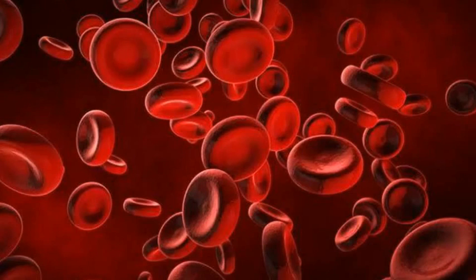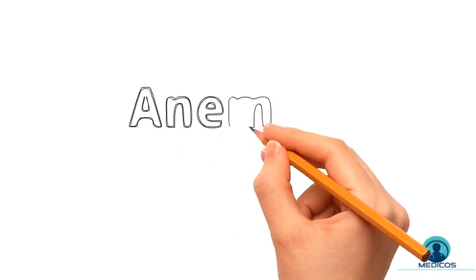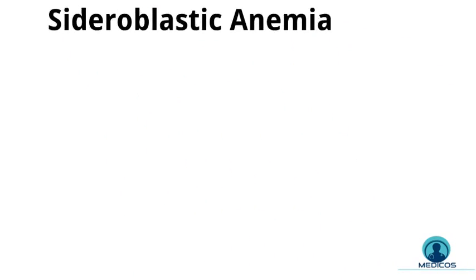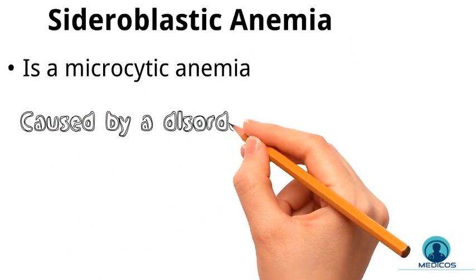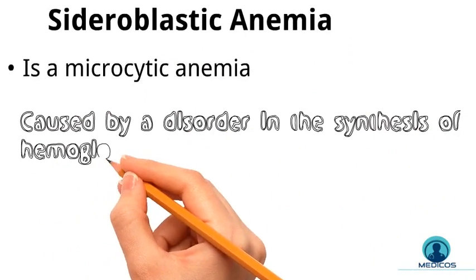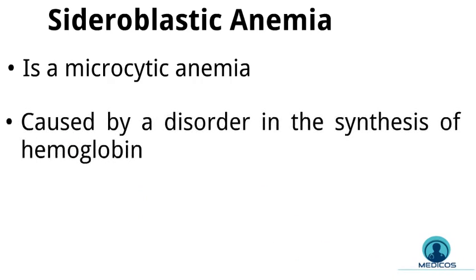Hey everyone, welcome back. So far we have been talking about different classifications of anemia, and today in this video we will see some other causes of anemia. The first one that we are going to see is sideroblastic anemia. Sideroblastic anemia is a microcytic anemia caused by a disorder in the synthesis of hemoglobin, and it's characterized by trapped iron in the mitochondria of nucleated RBCs.